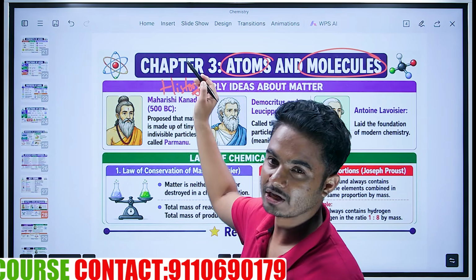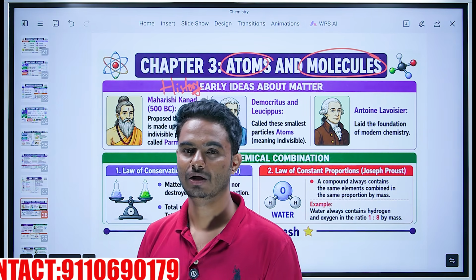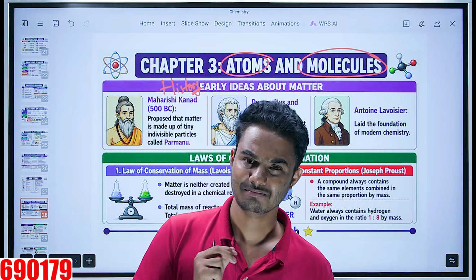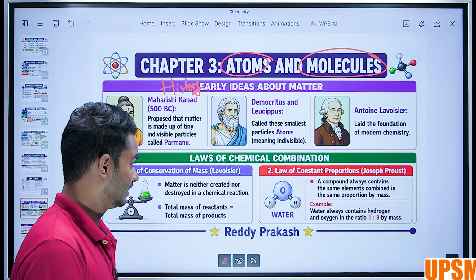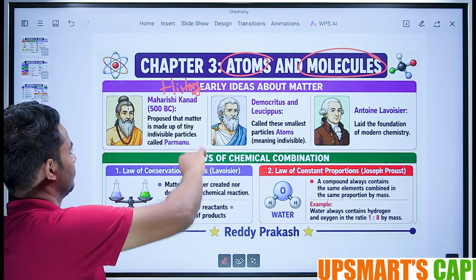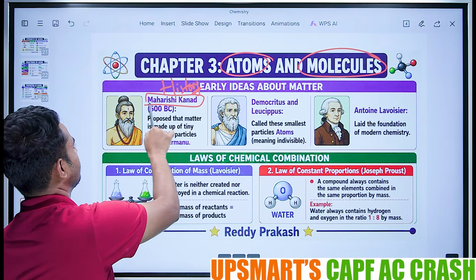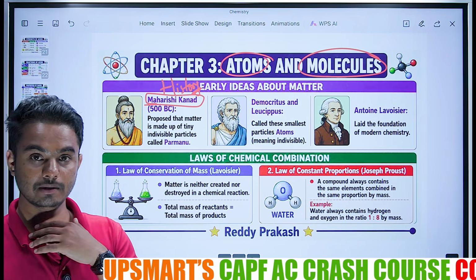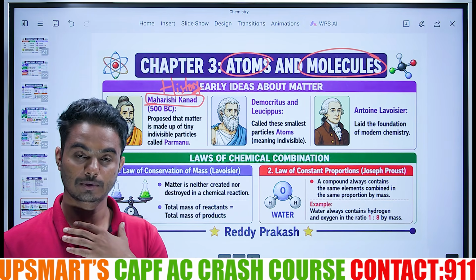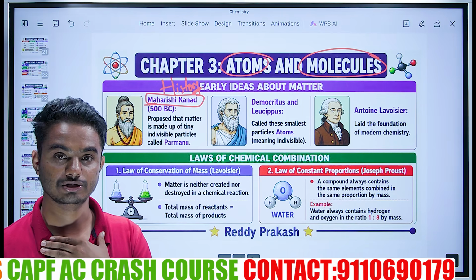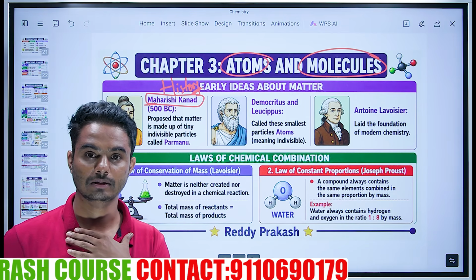in the exam, so I minimize the content regarding the history. Only the very important facts are mentioned here. Firstly, Maharishi Kannad, our Indian philosopher, gave the Kannad theory.